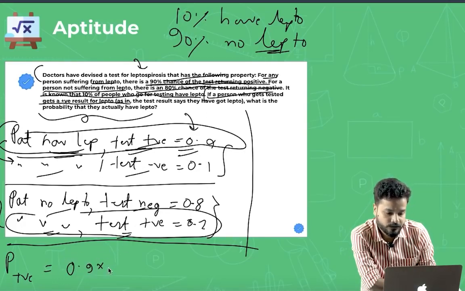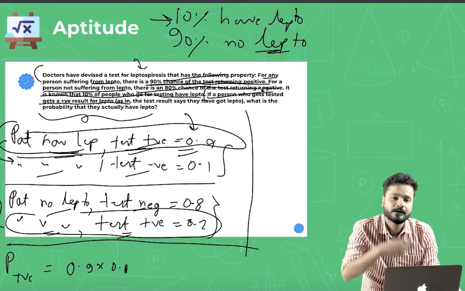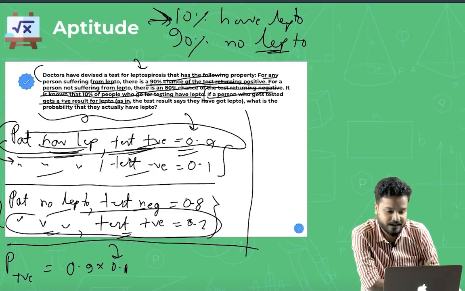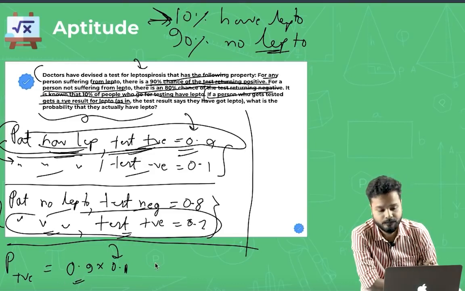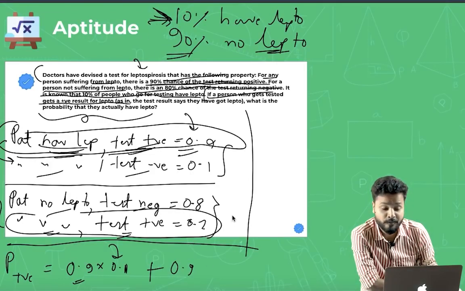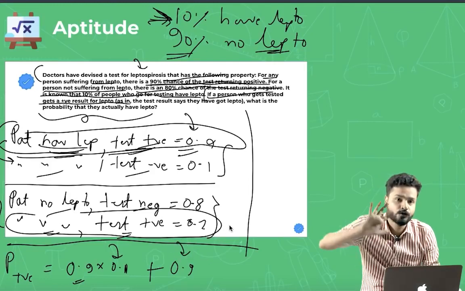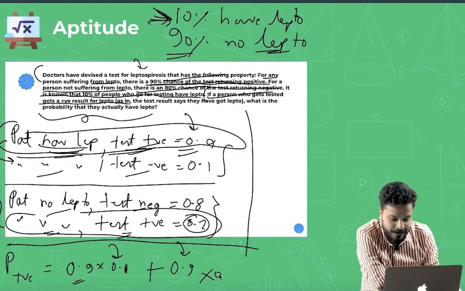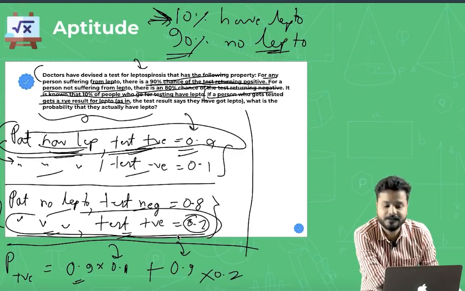0.9 into 0.1. Why this 0.1, guys? This came from here. Because of the people who are going for testing, only 10% have lepto. So 0.1 have lepto and they test positive with probability 0.9, plus, if 10% have lepto, 90% will not have lepto. So 0.9 is the probability of a person not having lepto out of those who go for testing, into 0.2 probability that they will be tested positive from this scenario.